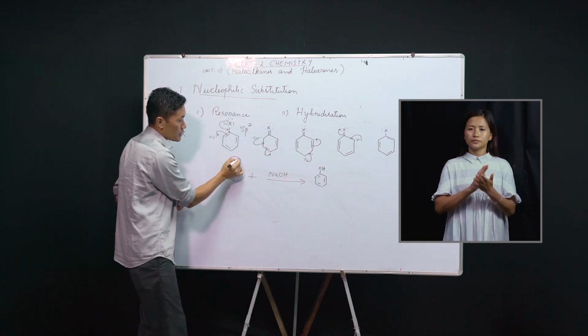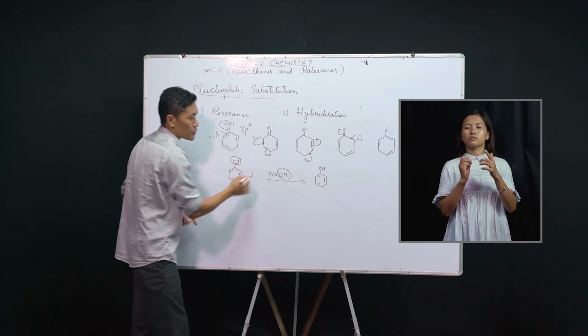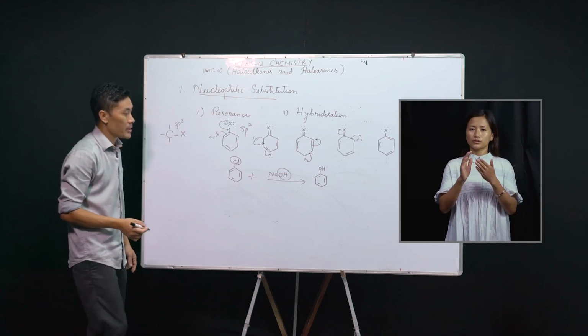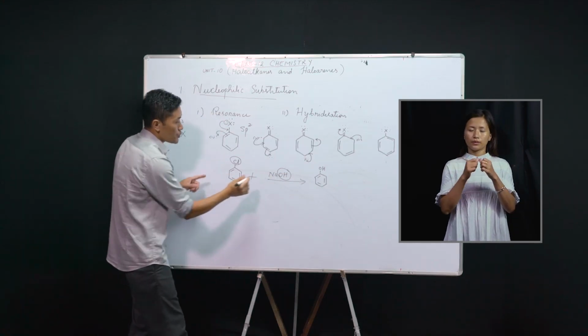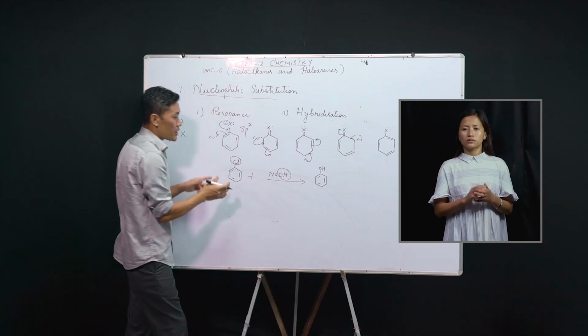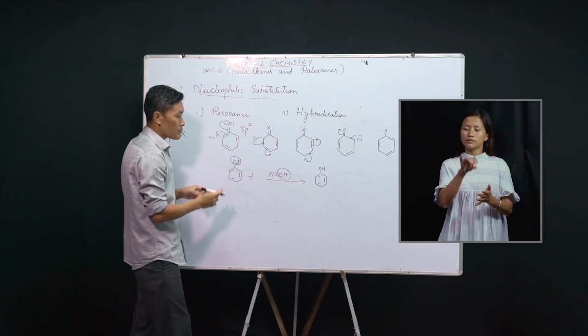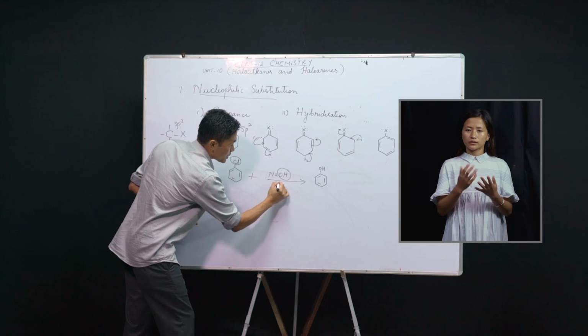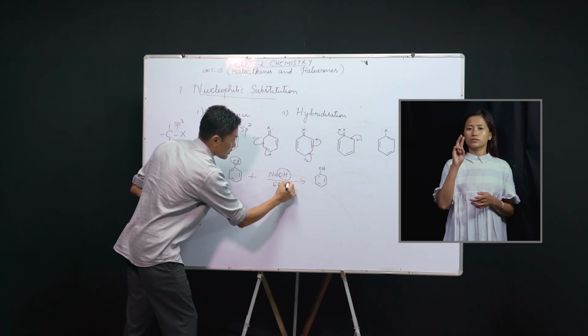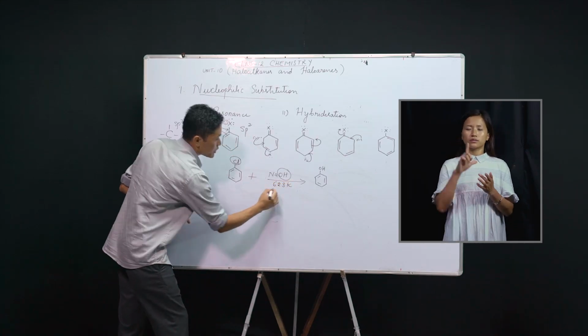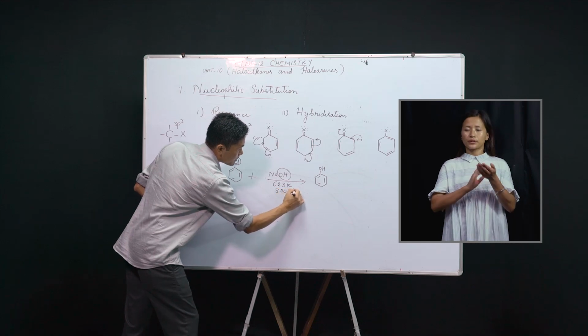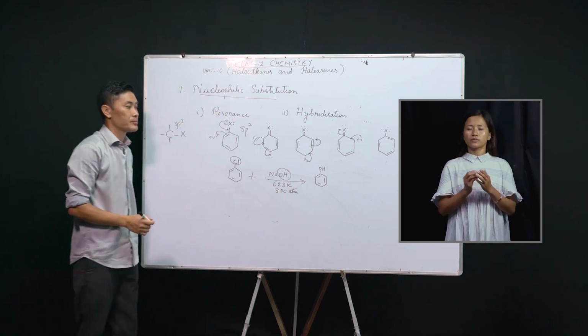The halogen atom is substituted by the OH group from the base. Now this reaction takes place only if we heat the reaction mixture up to 623 Kelvin and a pressure of around 300 atmosphere is applied.